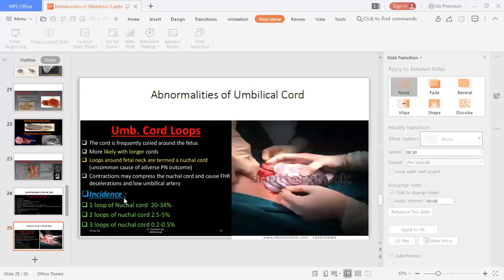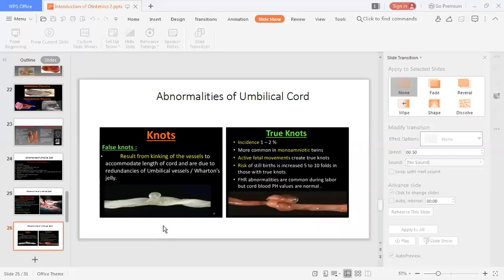Then incidence, how much percentage-wise? If you see one loop, two loops, and three loops, the percentage decreases, from 20 to 34%, then 2.5 to 5%, and from 0.2 to 0.5%. Then abnormalities of the umbilical cord from the knot point of view: if the length is